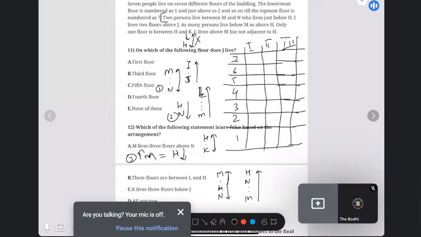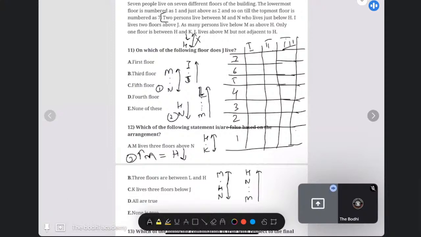Now, what happens in that case? We have to arrange in such a way. For example, if I take M in the first condition, M I take here, then one gap, H will come here, and then I will place my N here, so that the number of persons above M is 2 and the number of persons below H is also 2. First case. And there is only one way to do it. There is no other way. If you place M at the 6th position, then 1 person will be above M, but 3 will be below H. So this is done.